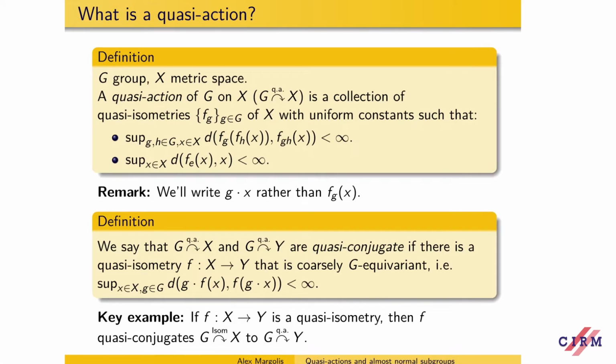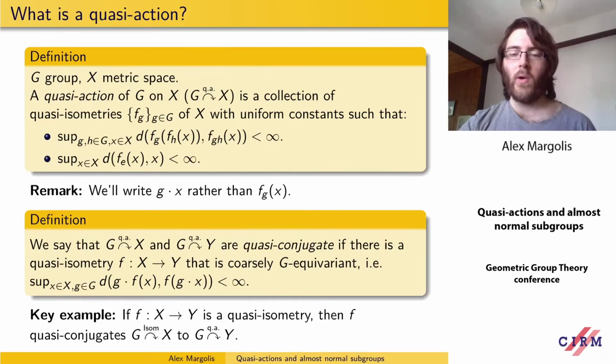And if we have two quasi-actions of G on X and Y, we say that they're quasi-conjugate if there's a quasi-symmetry from X to Y, which is equivariant with respect to these quasi-actions up to some uniform error. So if this inequality holds.